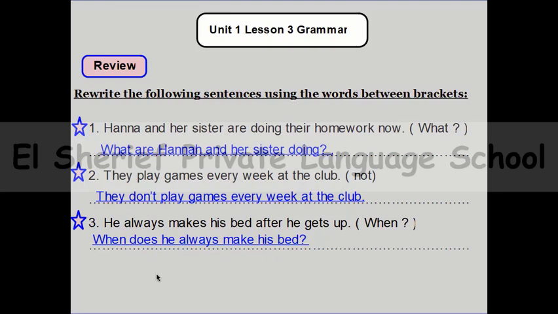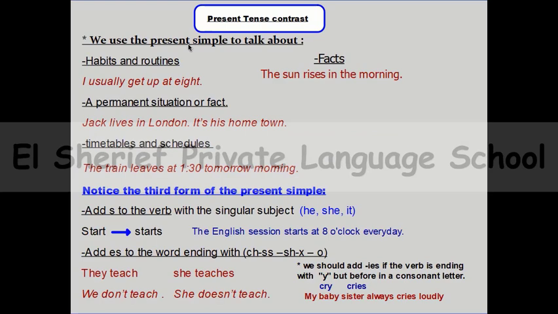At this point we can say that we finished the revision part. And by the way, this part will help you to understand the grammar lesson for today, because there is a surprise for you. Today we will not talk about a new grammar lesson, but we will talk about present tense contrast.